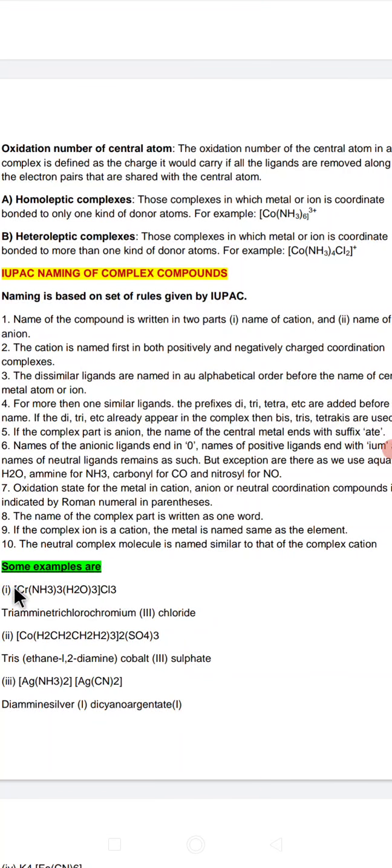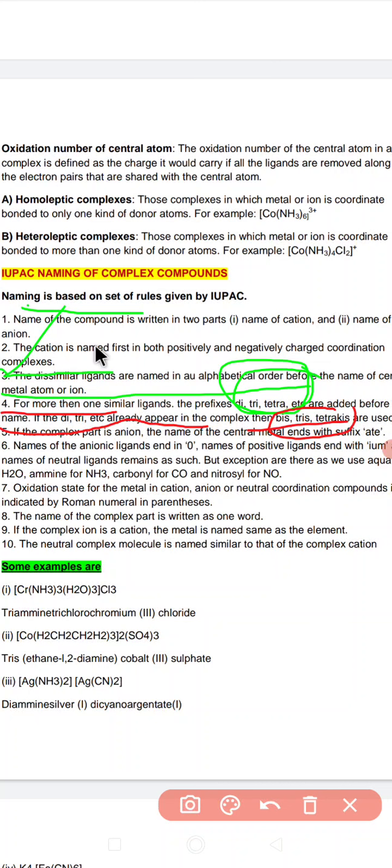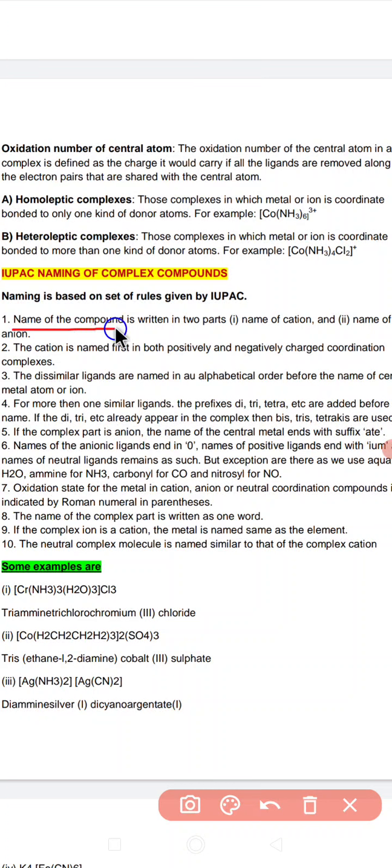I'm telling you repeatedly, naming is based on certain rules that have been given by IUPAC. The first is, the name of the compound is written in two parts, the name of the cation and the name of the anion. When I name a simple compound like NaCl, how do I name it? We name it as sodium chloride.